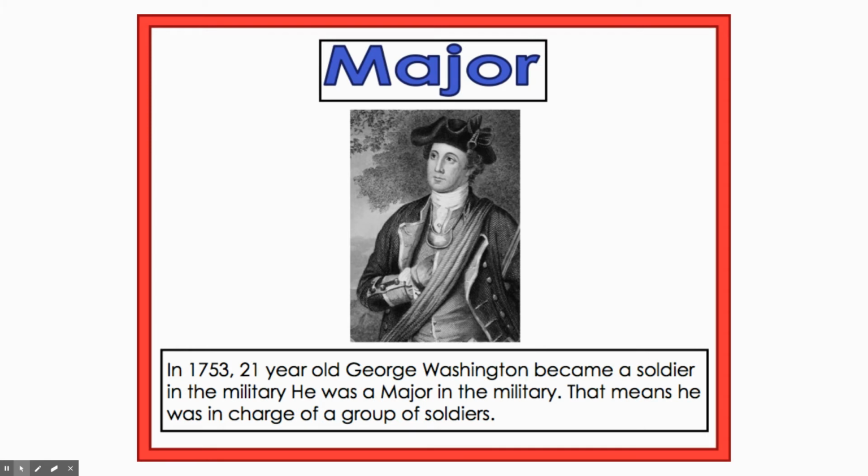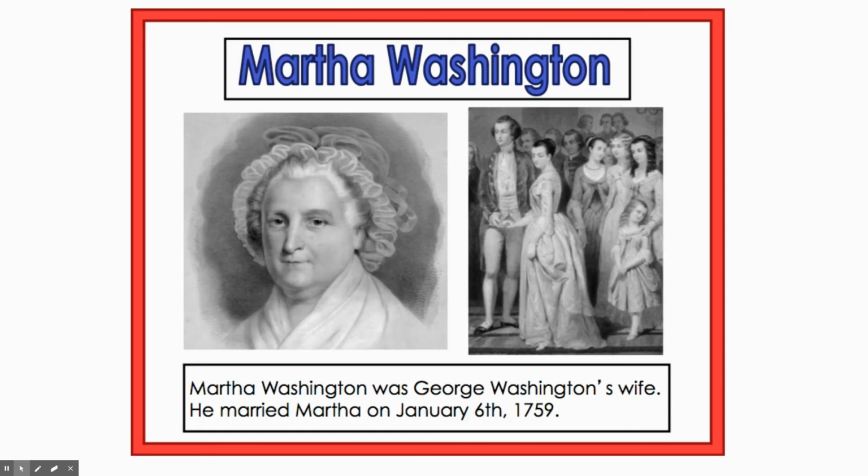Major. In 1753, 21-year-old George Washington became a soldier in the military. He was a major in the military. That means he was in charge of a group of soldiers.